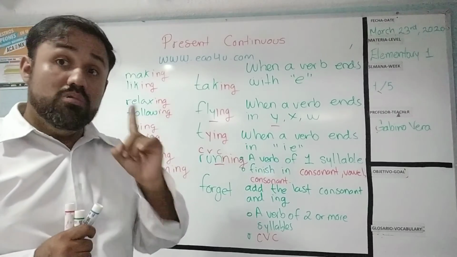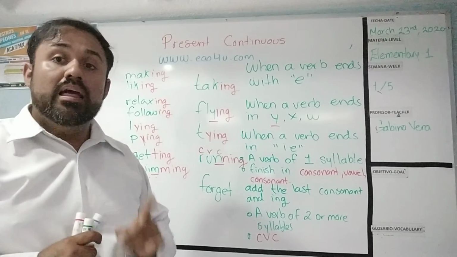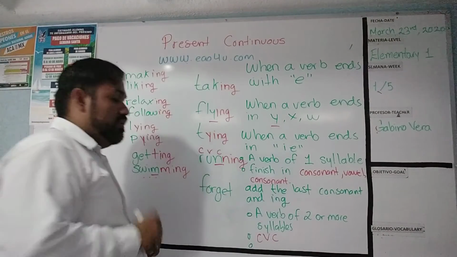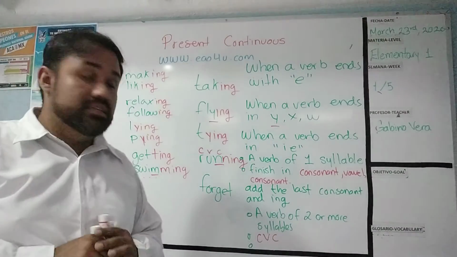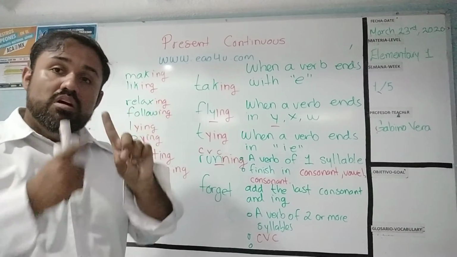And one more: the pronunciation. In this case, the last rule is about the pronunciation. Check it out. Forget is a verb of 2 syllables.